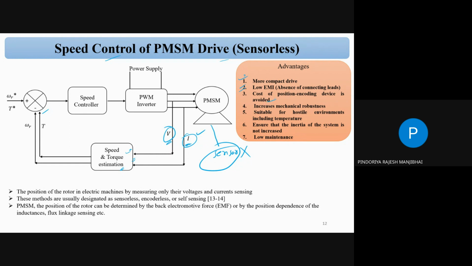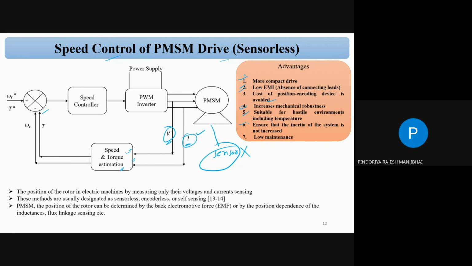Yes, we can avoid the low-cost position encoding device to sense the rotor position. We can easily get the rotor position by estimating it from the voltage and current signals. Mechanical robustness increases because of the absence of the sensor, and it is suitable for hostile environments, including high temperature.